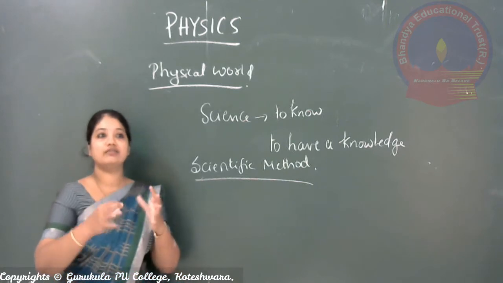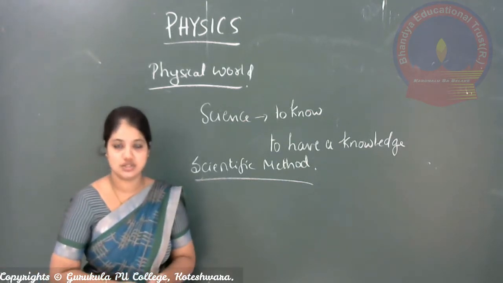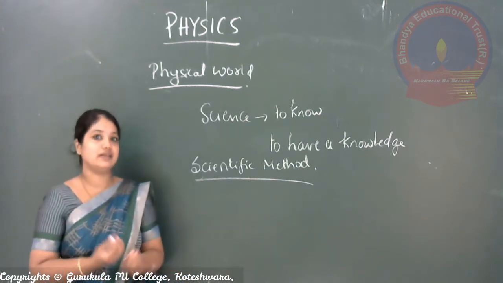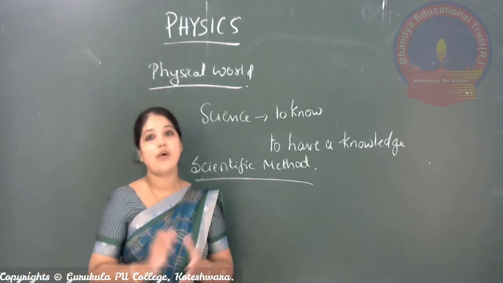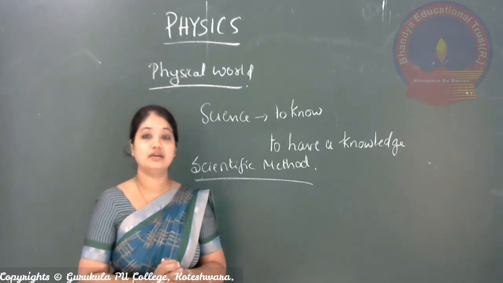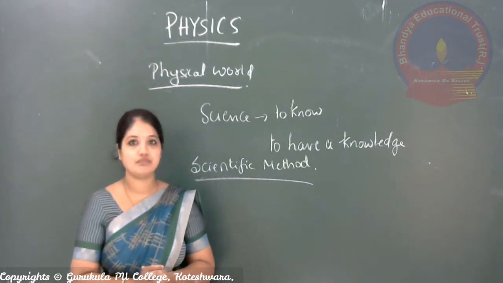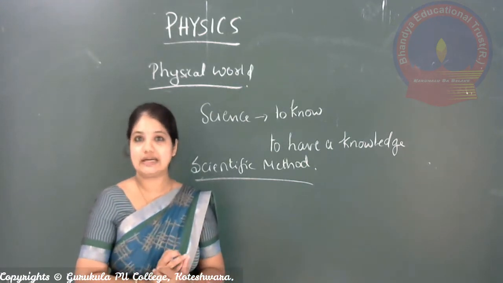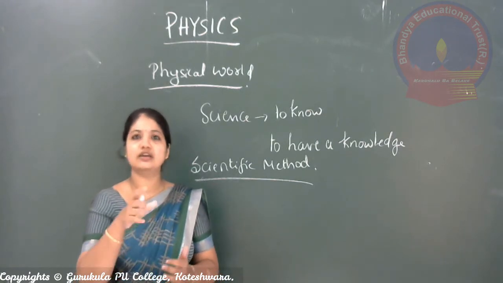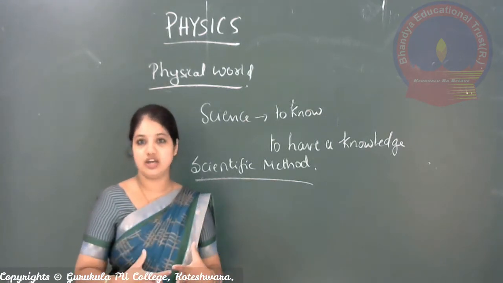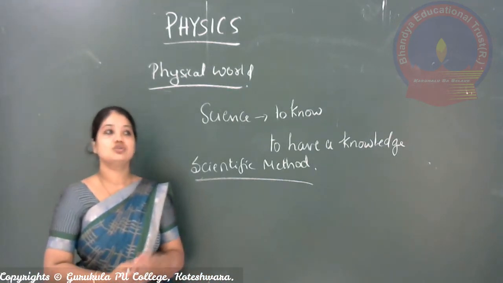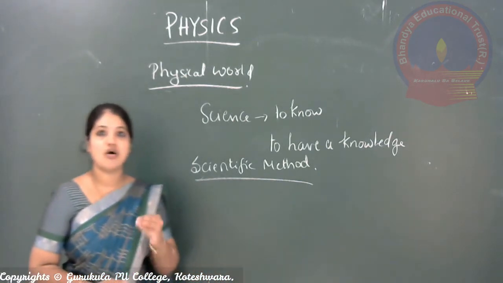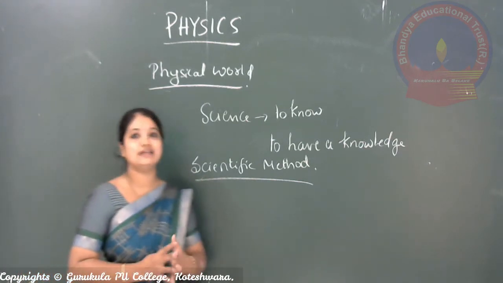Whatever modifications you want to make involve some kind of reasoning and thinking. Quantitative and qualitative analysis is done, predictions are made, and verification is done. Similarly, if there is any wrong result, that is falsification, so we need to correct it. Here accuracy and precision all come under the scientific method.